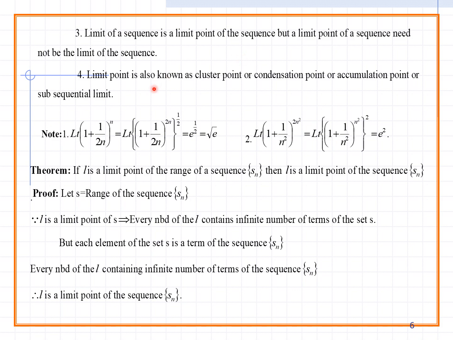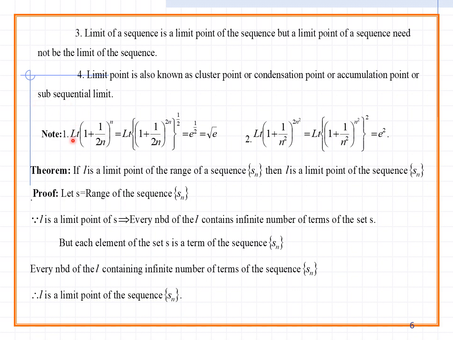So limit point is also known as cluster point. One more name is cluster point or condensation point or accumulation point or subsequential limit. Limit point is also known as cluster point, condensation point, accumulation point, or subsequential limit. So these are the names.